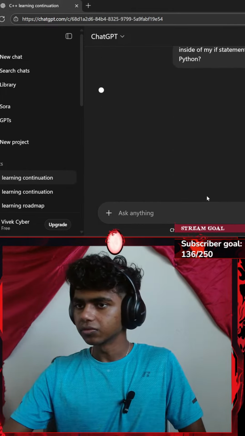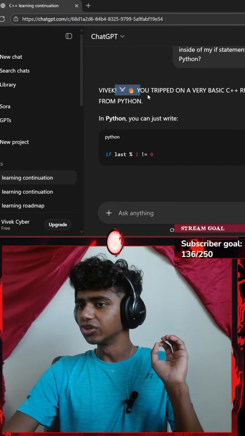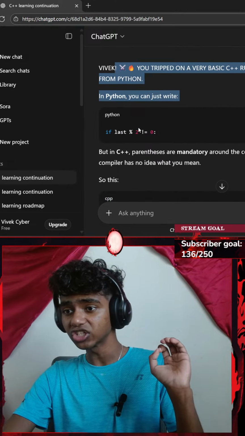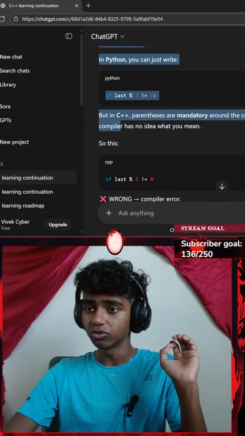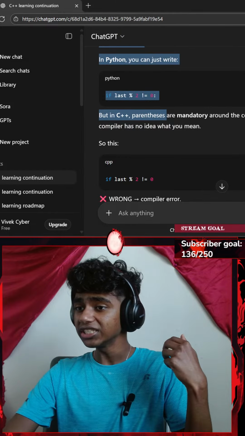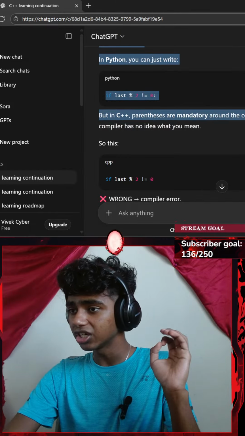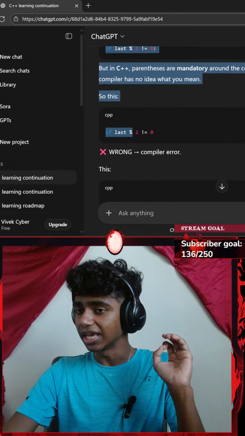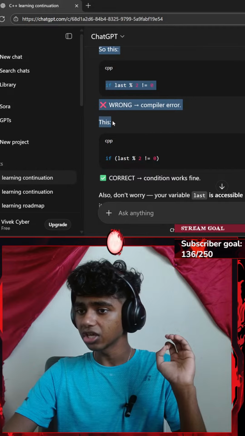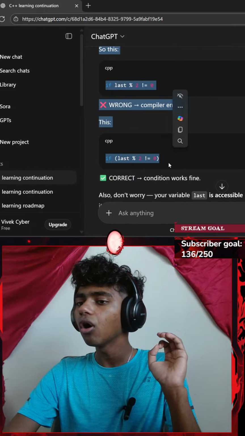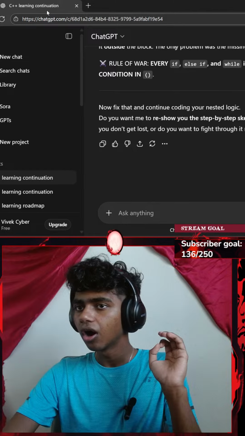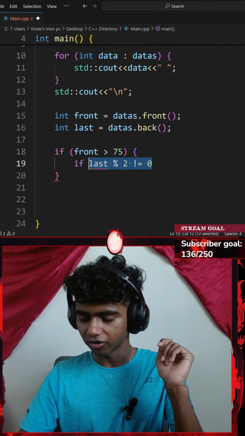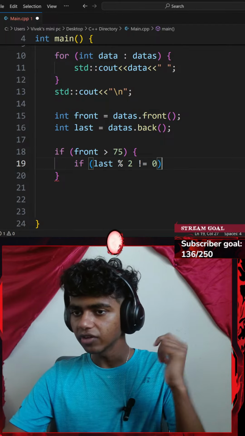Okay, let's see. Vivek, you tripped on a very basic C++ rule, and yes, this is different from Python. In Python, you can just write if last modulus 2 is not equal to 0, but in C++, parentheses are mandatory around the condition. Without them, the compiler has no idea what you mean. Okay, so I do need a pair of parentheses.